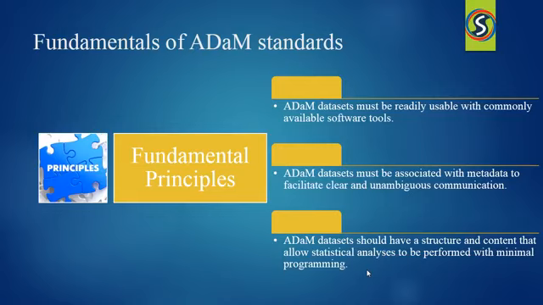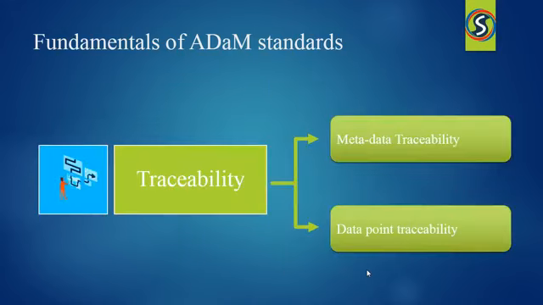Next comes the fundamental part of traceability. It is not only about tracing back ADaM domains to metadata, but it is also about the relationship between the SDTM datasets and the ADaM datasets. Whenever we submit the reports and the datasets, we will be submitting both the SDTM and the ADaM datasets to the regulatory authorities.